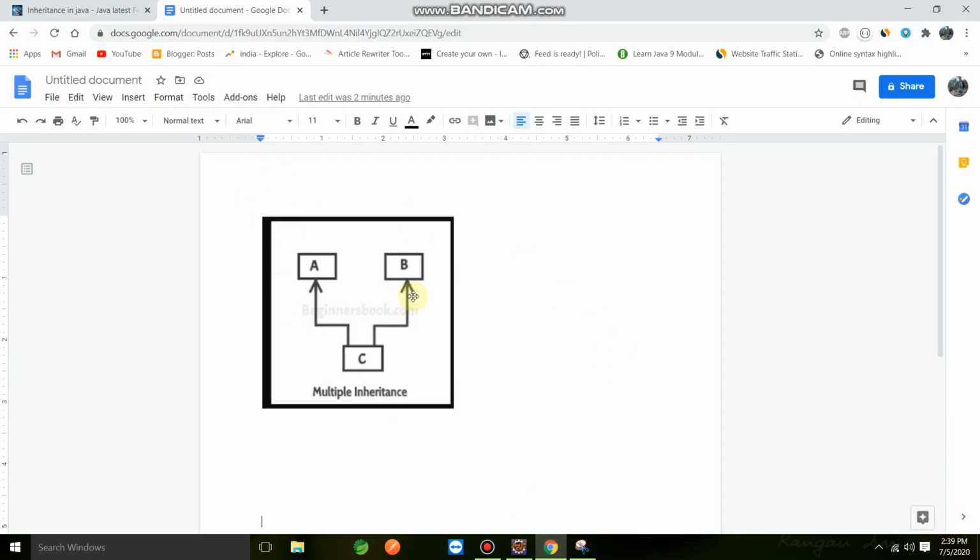So this is the diagram we have for multiple inheritance, where we have a class A and class B, and both classes are parent classes for class C. Whenever you have such a case, it means the inheritance type is multiple inheritance. Now we will see how we can implement multiple inheritance in Java with the help of code.